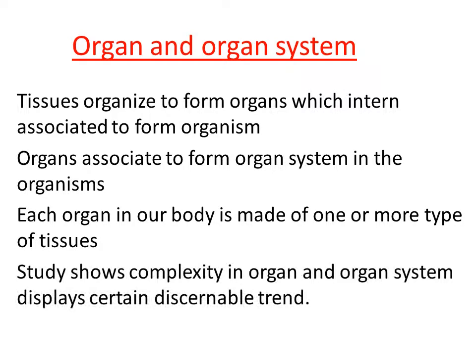Understood? Yes. When we study the different groups of organisms, we can say that the organization of the body is not the same. As I gave you the example, organisms belonging to Porifera, Coelenterata and Ctenophora are completely different from the other higher animals in the animal kingdom. Clear? So by studying different organisms, we come to know that the body organization is not the same, and the organ system is also not the same.